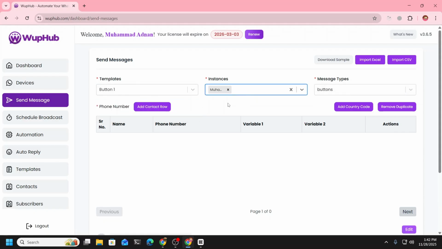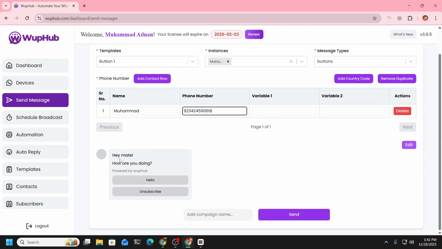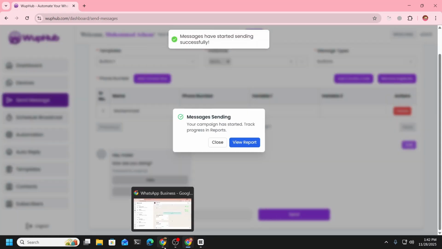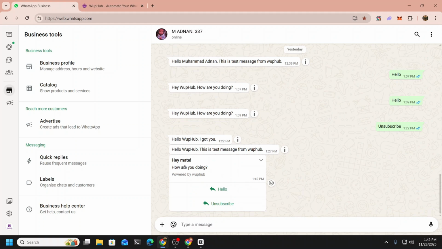We select the button, we select the account. You can see the preview here, how it's going to look. Add the campaign name and send. And here I have received the message with both buttons.